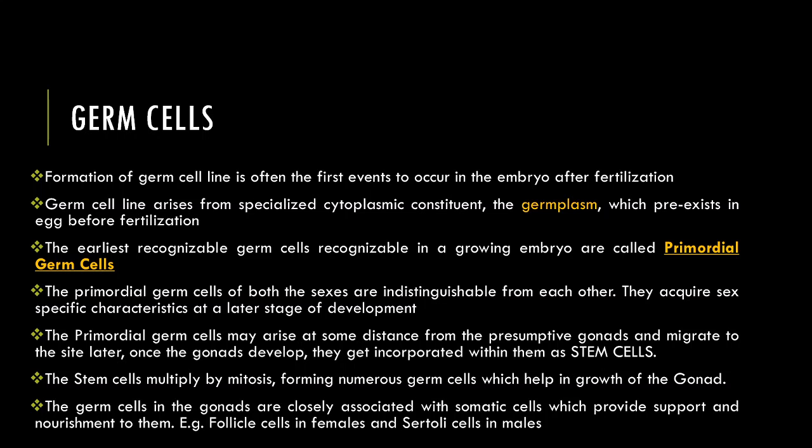This germ cell line actually arises from a specialized cytoplasmic constituent, that is the germ plasm, which pre-exists in the egg before fertilization. And the earliest recognizable germ cells in a growing embryo are called primordial germ cells or PGCs.